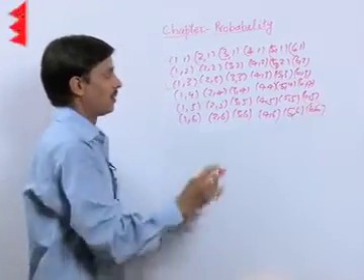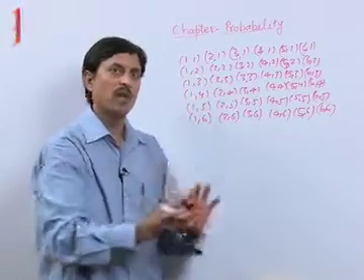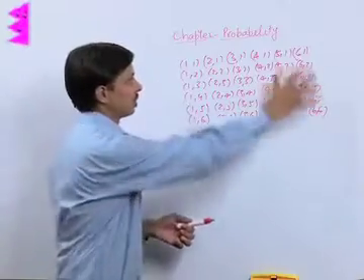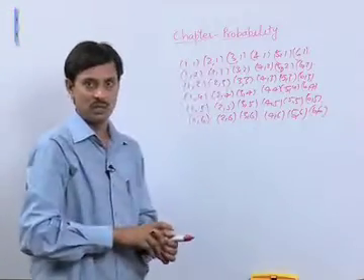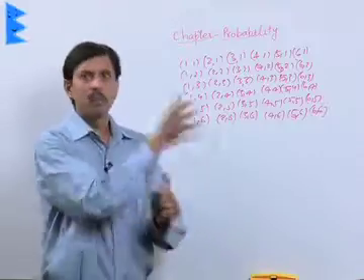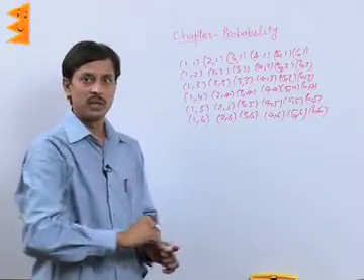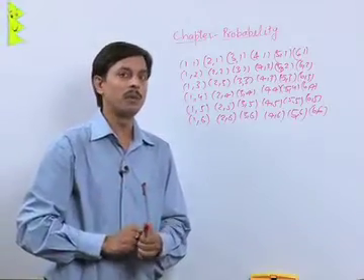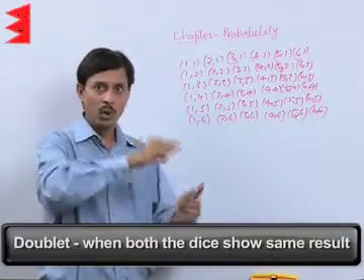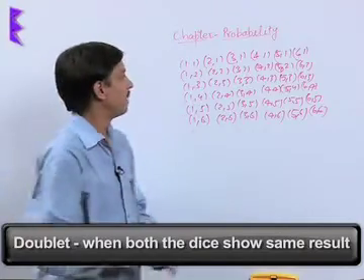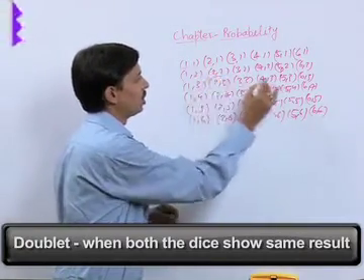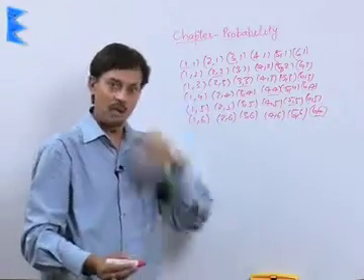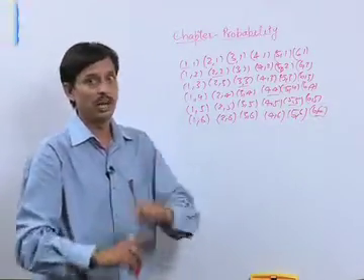This is the situation when a pair of dice is rolled, or a die is rolled 2 times. This is the total number of outcomes, that is the sample space. There may be n number of questions based on this situation. What is the probability of getting a doublet? We know the meaning of doublet: when both dice show the same number, that is 1 1, 2 2, 3 3, 4 4, 5 5, 6 6. So these 6 events are favorable.